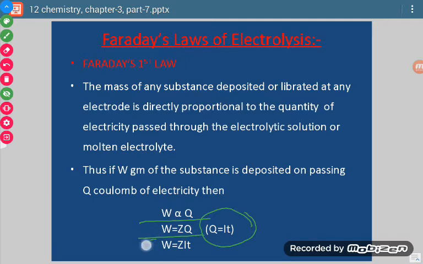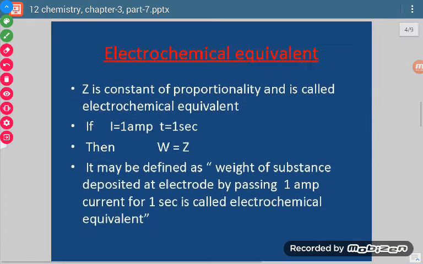So the relationship becomes W = ZIT. This is the relation which is used for numerical purposes.